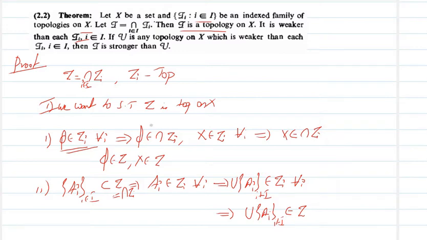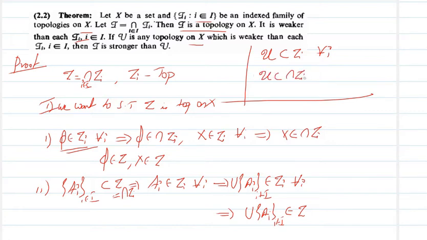Now to prove the last part, if U is any topology on X which is weaker than each tau I, that means what? You have given a topology U which is weaker than each tau I, means U is contained in tau I for all I. Clear? Then clearly U is contained in the intersection of tau I. But what is the intersection of tau I? It is nothing but tau.